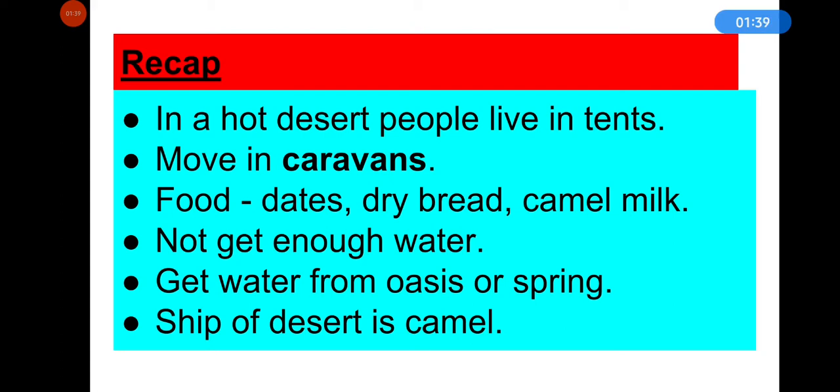That group is called a caravan. The main food in deserts are dates, dry bread, and camel milk and meat. People do not get enough water sources, so people get water in a desert from an oasis. An oasis is a small water pool, like a small pond near the desert.